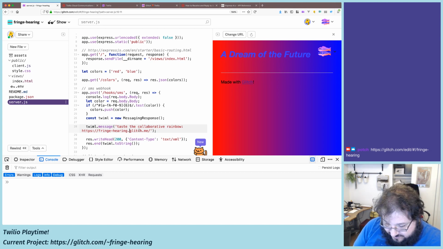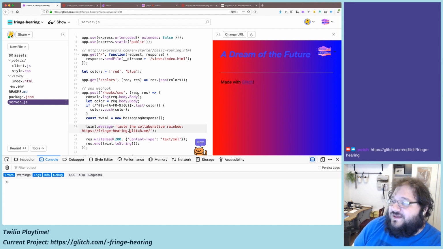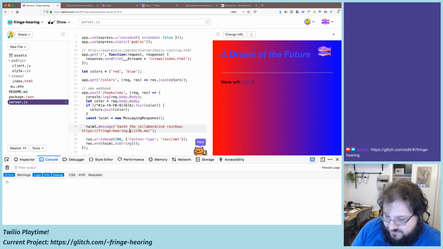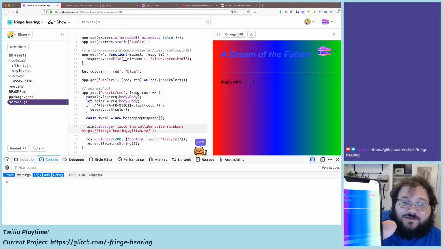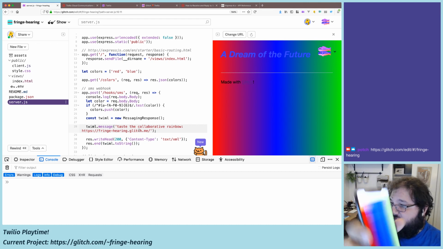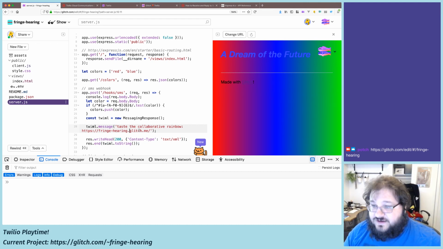For the record, this all costs money because these are real text messages. So just a heads up that if you're sending text messages to this app or you're building an app that uses text messages, that costs money. It costs cents, less than a cent per message. But I put some money into this account so we could play around today. And I received a reply. And when I take a look at my reply, sure enough, the app appears. And you can actually see it.